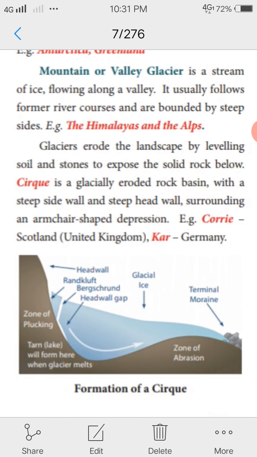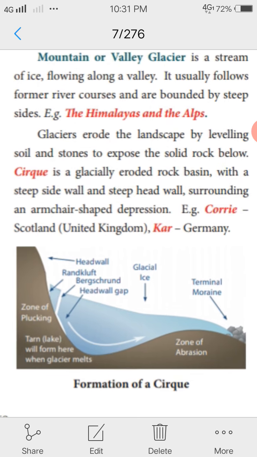Then glacier landforms. It is a cirque. The cirque is called Kar in Germany. Then Corrie in Scotland, that is the United Kingdom. Look at this formation of the cirque.